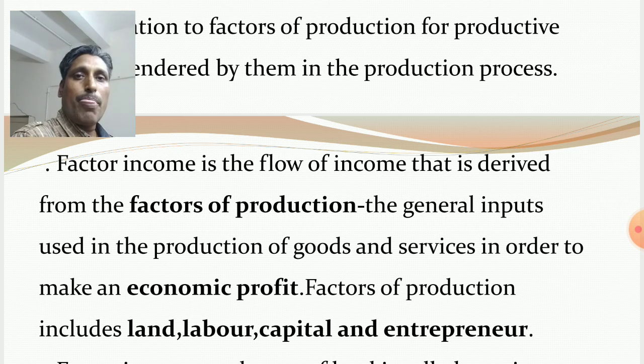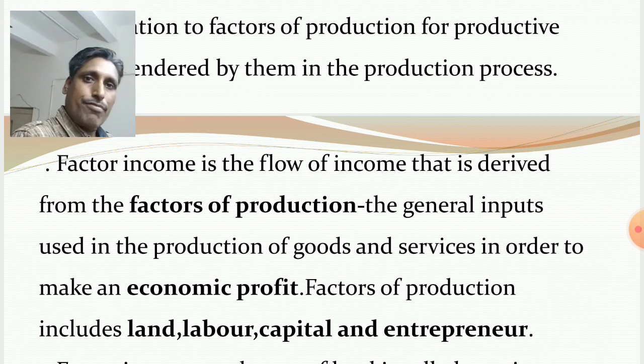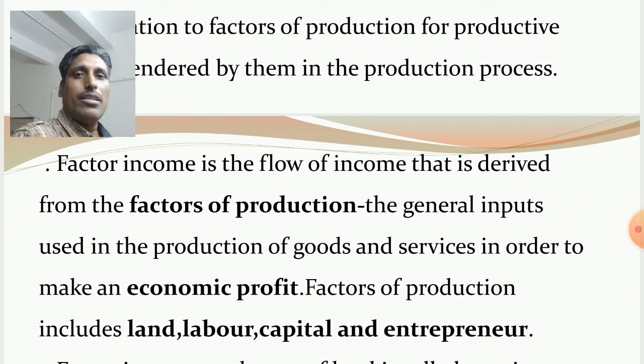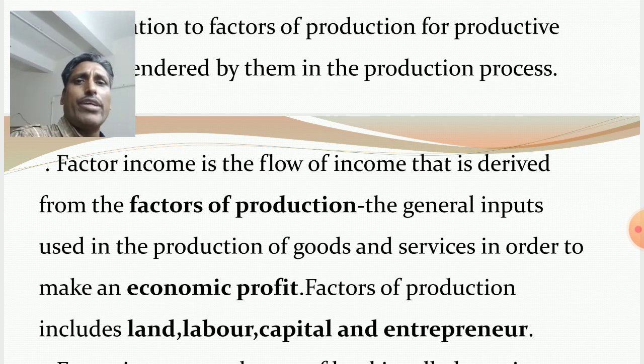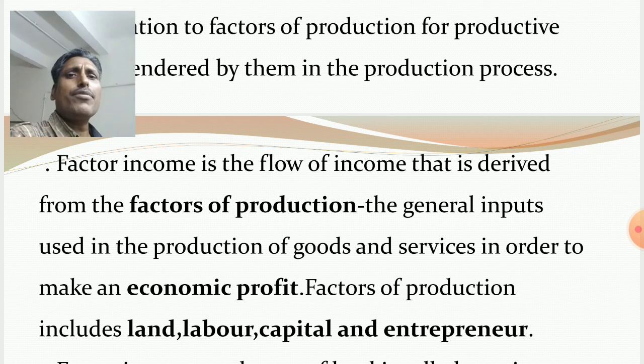Economic profit, how to define economic profit? What is the meaning of economic profit? When the revenue received by selling the quantity of output is more than the cost incurred for producing the output. When revenue is more than the cost, then it is economic profit. So simply, factor income is the flow of income that is derived from the factors of production.